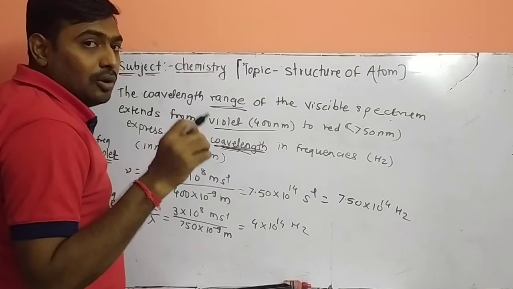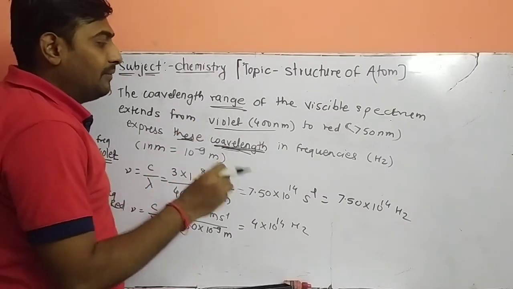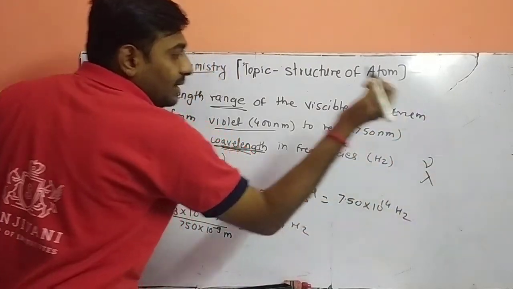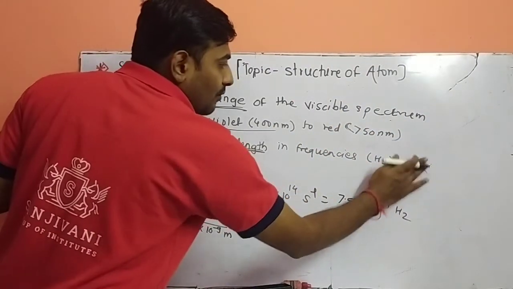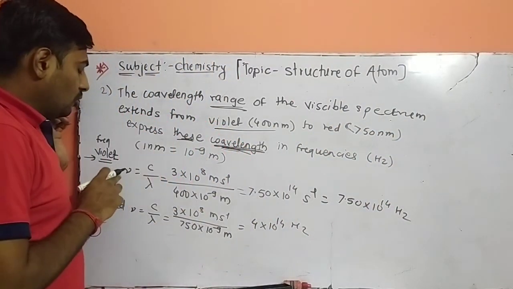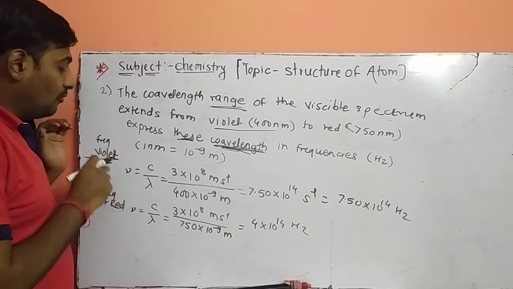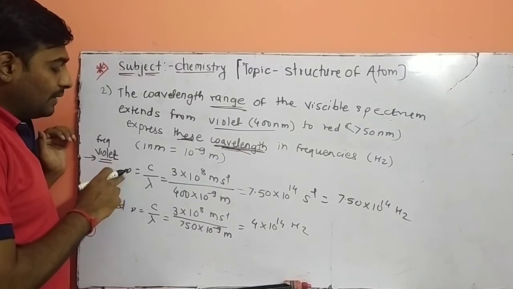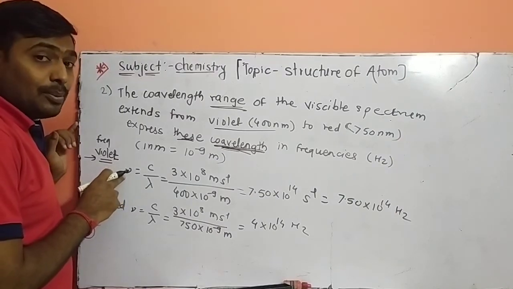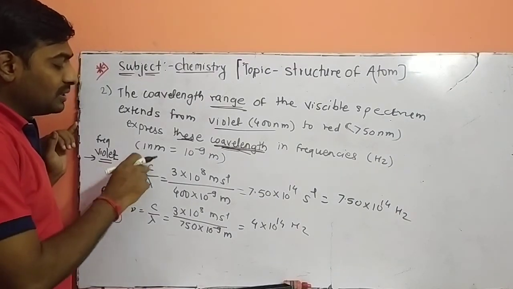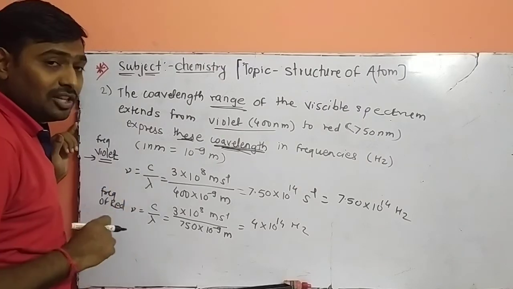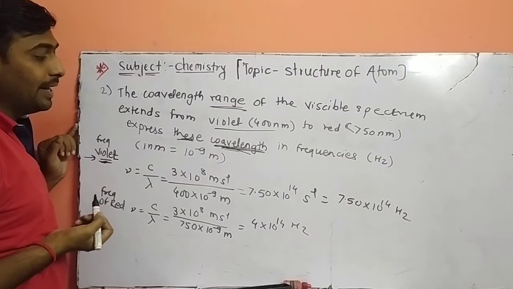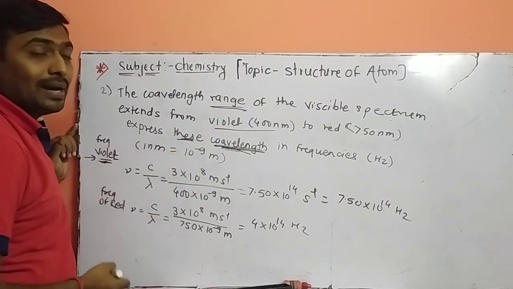For that, we have to be aware of the relation between frequency and wavelength. So for violet light and for red light, frequency is inversely proportional to the wavelength. Nu is equal to c upon lambda, where c is the velocity of light. For violet, 400 is already given, and we know that 1 nanometer is 10 raised to minus 9 meter.